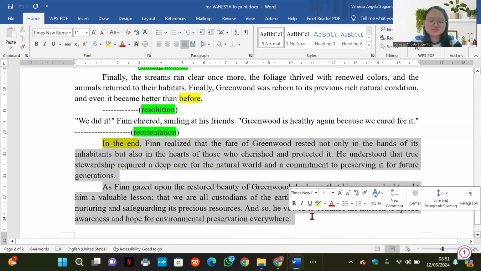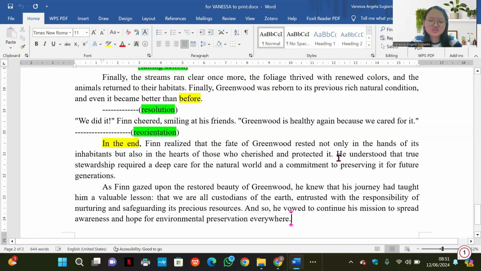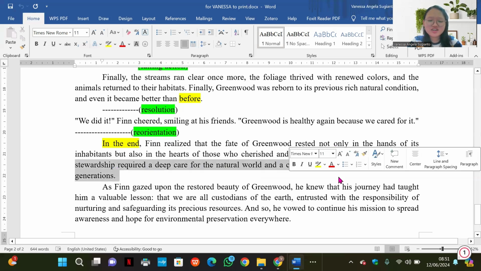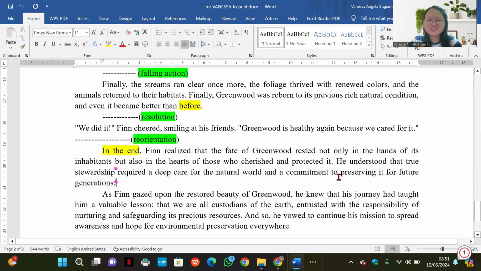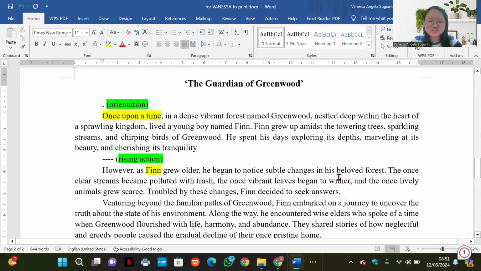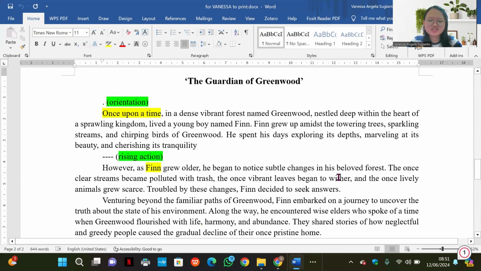And this is the reorientation. There is a reflection from Finn. He understood that true stewardship required a deep care of nature and commitment. So we can learn about commitment and care for environment. So that's it. This is the example of narrative text, and this is the fairy tale one because it's not real.